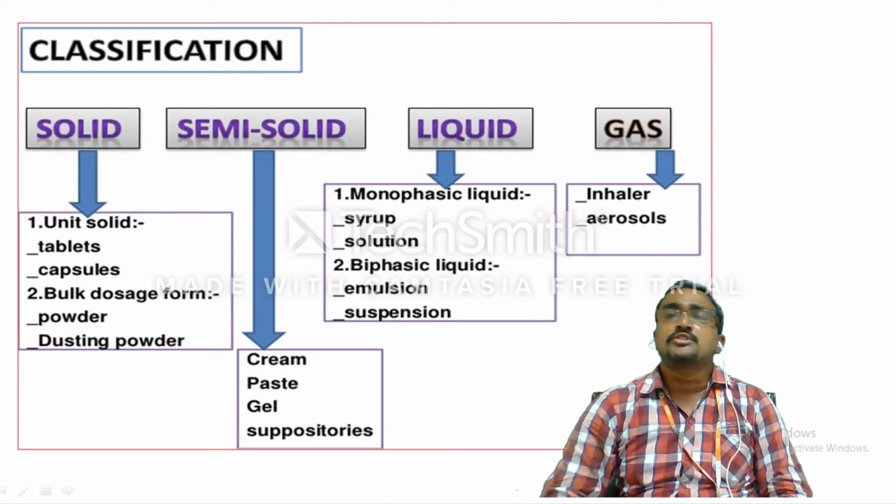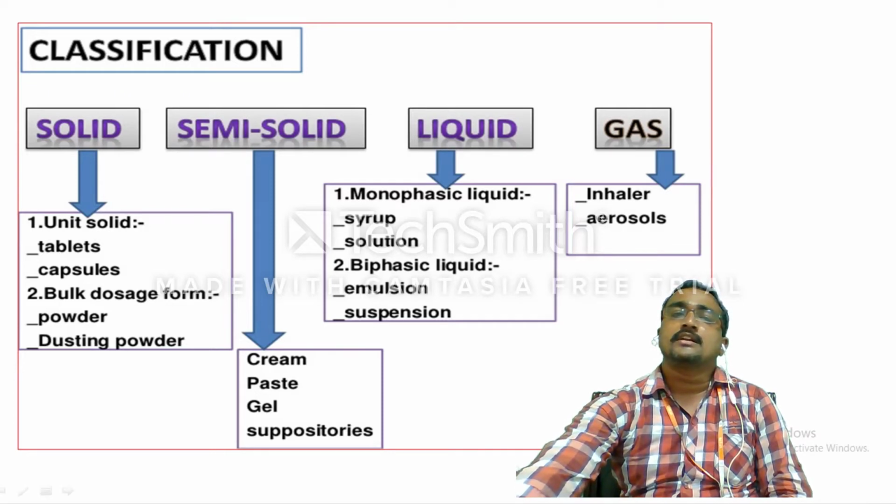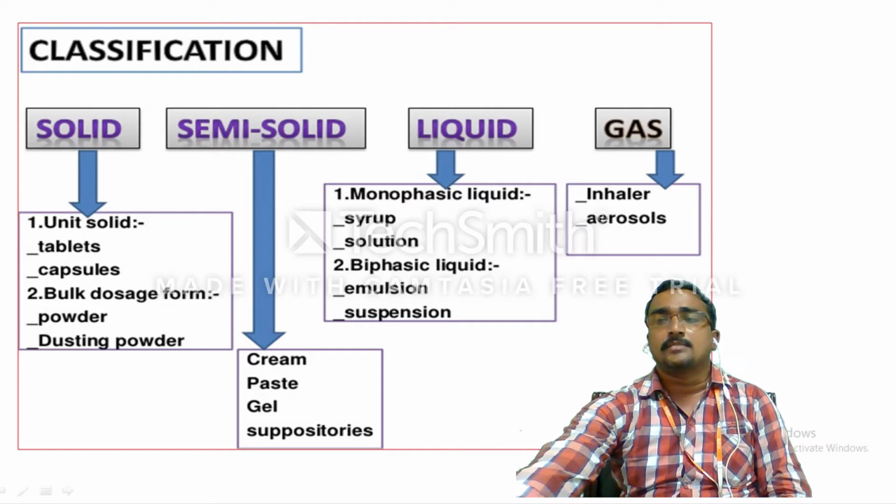Another area of classification is based on their nature or physical form. Some dosage forms exist as solid, semi-solid, liquid, and gas. The solid dosage forms are broadly categorized into unit forms and bulk forms. The unit forms are called non-divided forms, and the bulk forms are called divided forms. Unit forms are like tablets and capsules, and divided forms are like powders, dusting powders, or facial powders, and semi-solid products like ointment, cream, paste, gel, and suppositories.